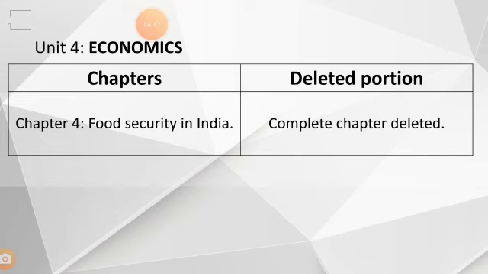First chapter, the Story of Village Palampur, People as Resource, Poverty as a Challenge. These chapters will be assessed in the examination. Only the 4th chapter, Food Security in India, is completely deleted. Hope you have got clarity about the 4 divisions of social science here.